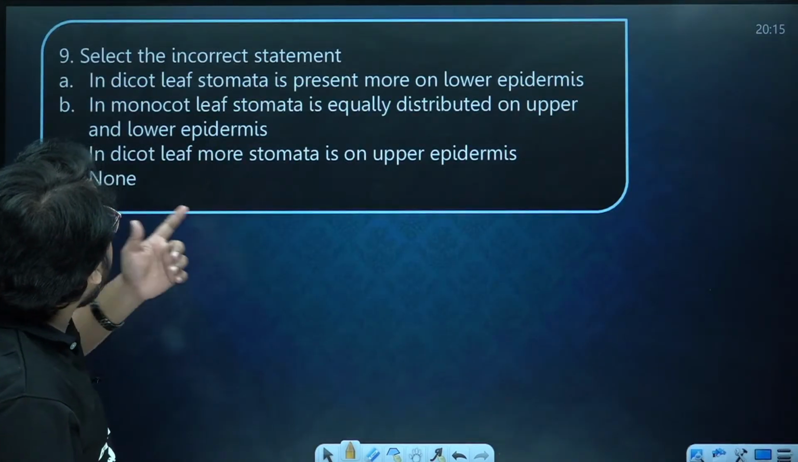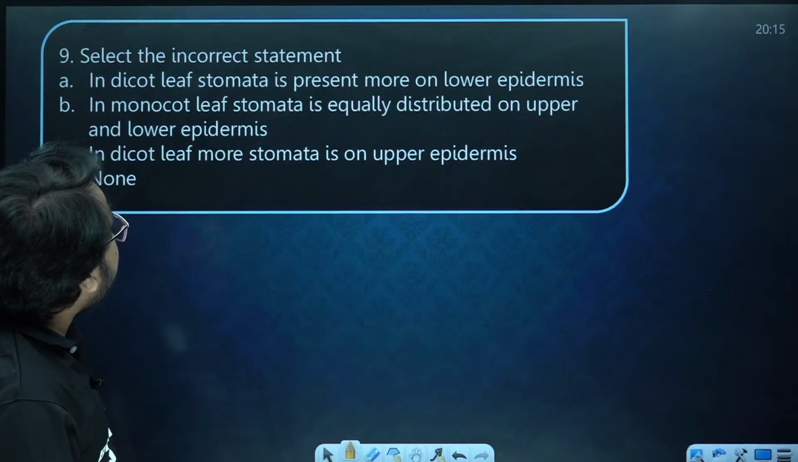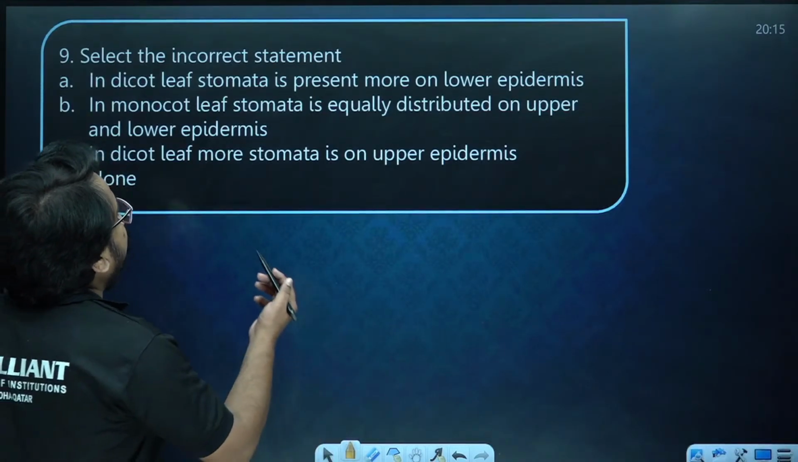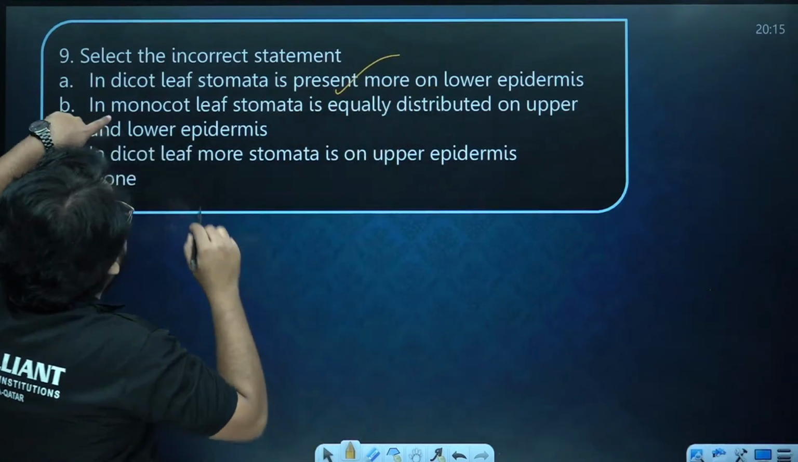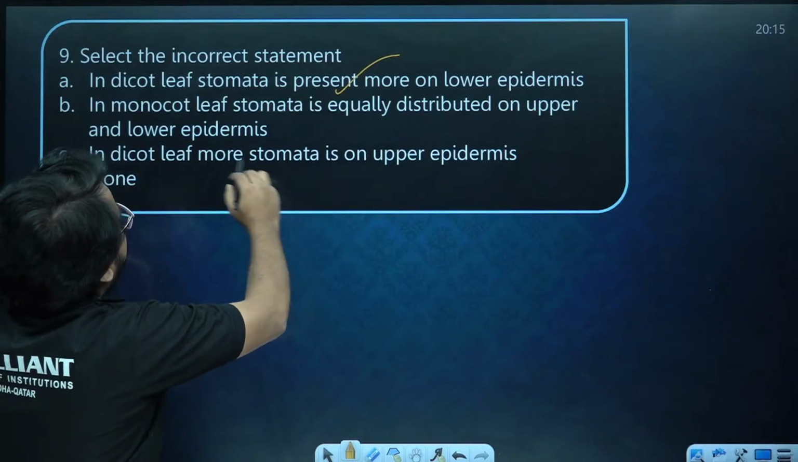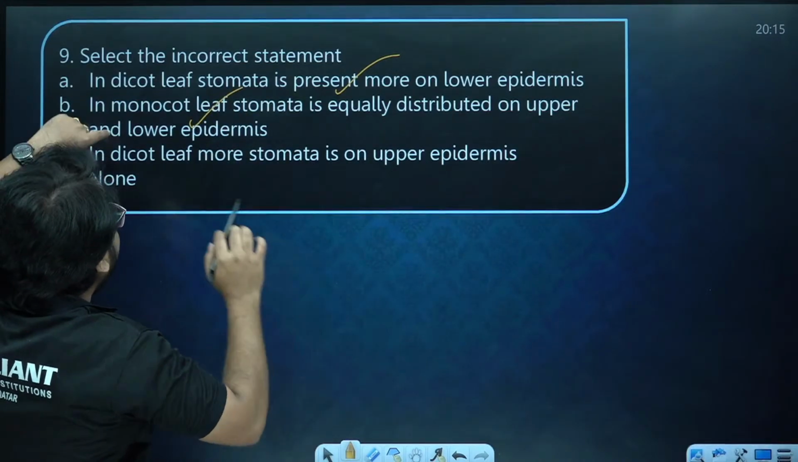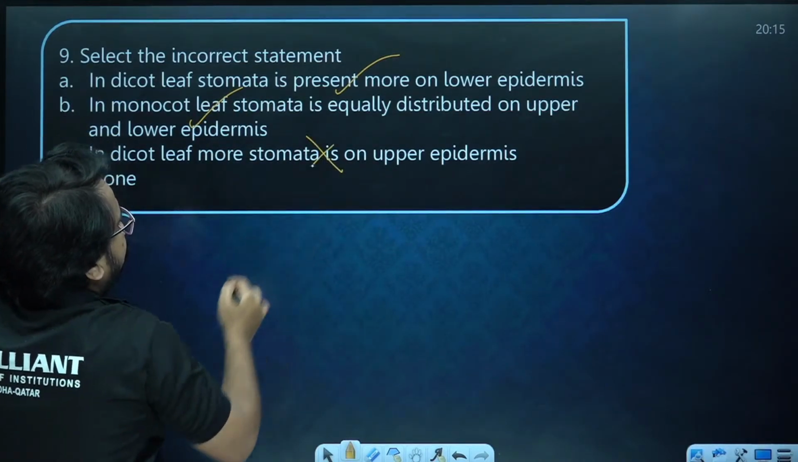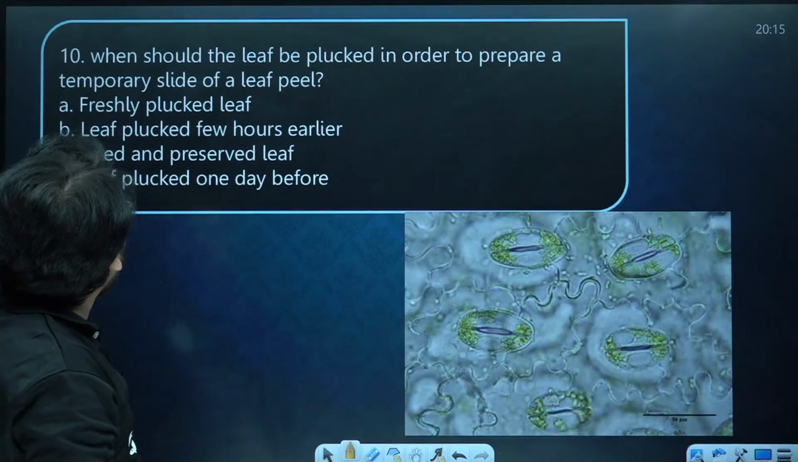Now next one, select the incorrect statement. In dicot leaf, stomata is present more on lower epidermis. That is actually correct. In monocot leaf, stomata is equally distributed on upper and lower. That is correct. In dicot leaf, more stomata on upper. That is wrong.